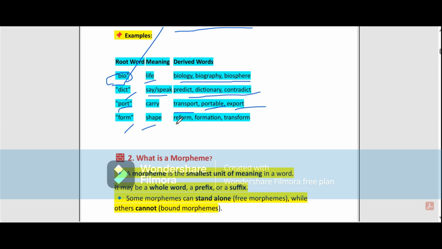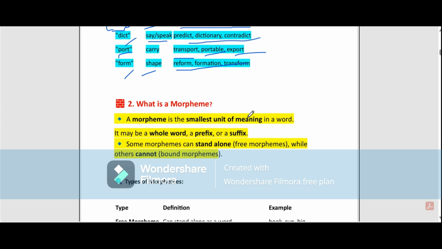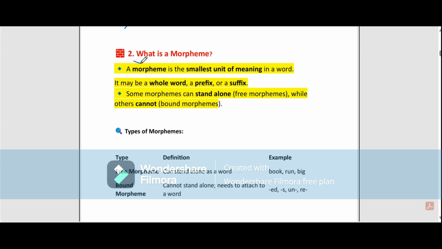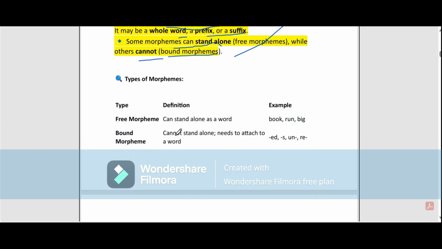Another topic is: what is a morpheme? A morpheme is the smallest unit of meaning in a word. It may be a whole word, a prefix or a suffix. Some morphemes can stand alone, which are known as free morphemes, while others cannot, which are known as bound morphemes. Let us see the types of morphemes. There are two types: the free morpheme and the bound morpheme.